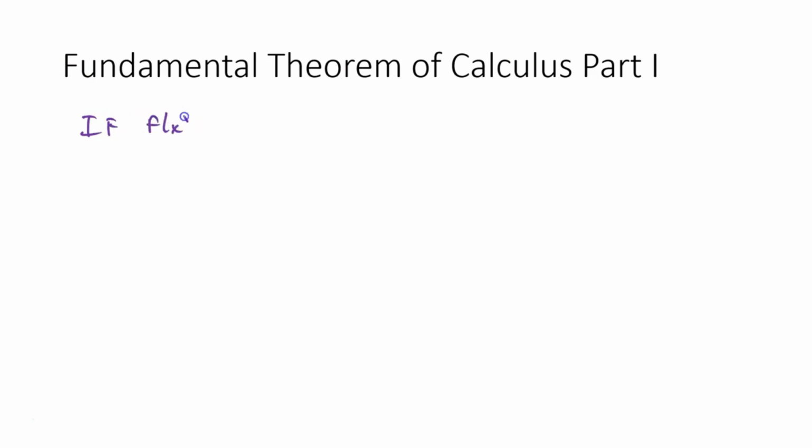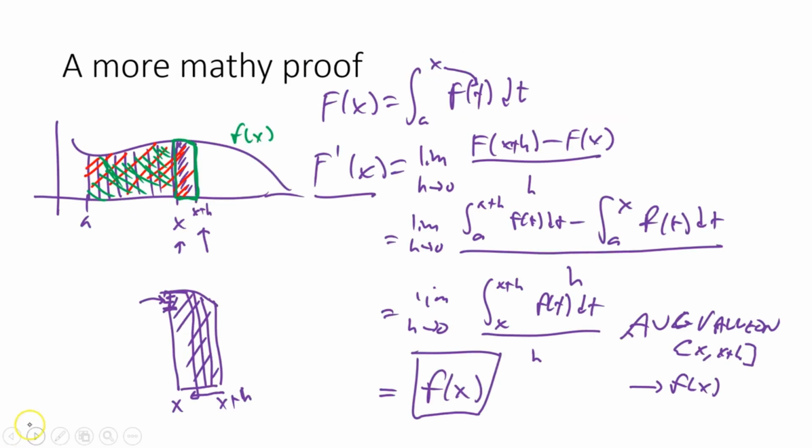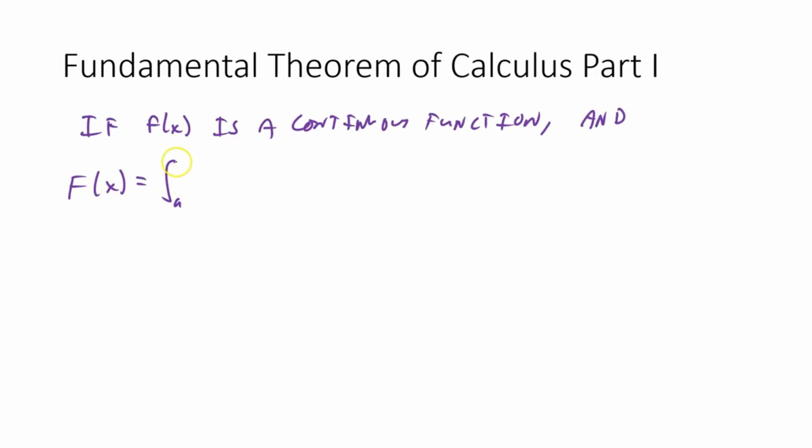So if little f of x is a continuous function, sorry, my handwriting on here isn't great. So if little f of x is a continuous function, and we define capital F of x to be equal to the integral from any a value. You can start wherever you want. We saw that in our picture. Doesn't matter where you start, because really all that matters is what happens where you end. So the integral from a to x of little f of t dt, then capital F prime of x is equal to little f of x.